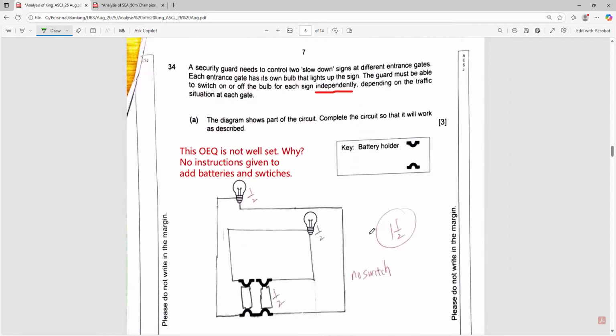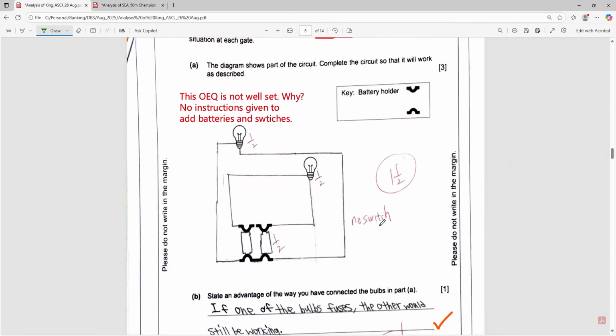Okay, this question actually, I think is not well set. Why? I got to ask the marker or the setter why. Because if you can see carefully, no instructions were given to add batteries and switches. So I think this question needs to be fair to the students. Perhaps they need to go through another round of standardization to be fair to the students.